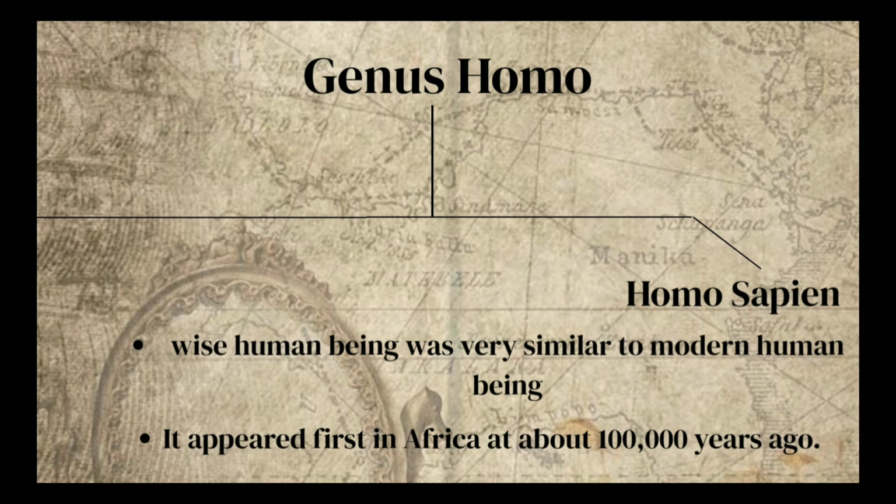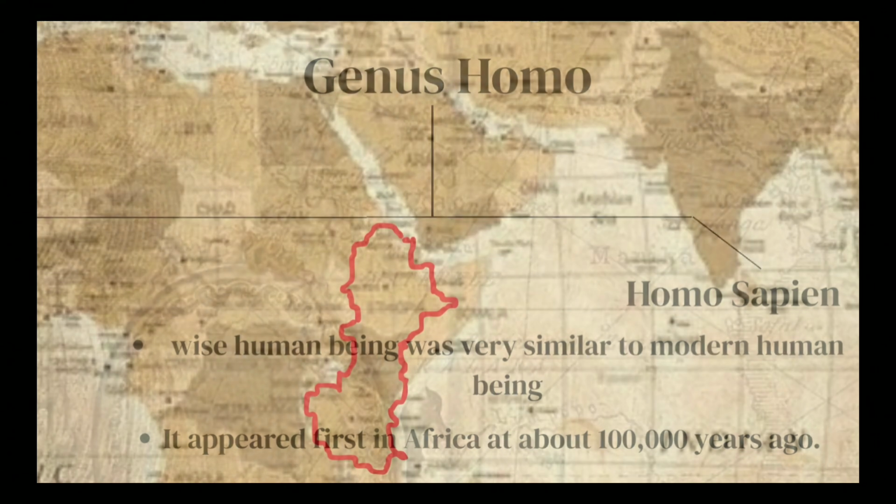Finally, we have the Homo sapiens. These were wise human beings and were very similar to modern human beings. They appeared first in Africa at about 100,000 years ago. Modern human beings appeared about 40,000 years ago. They were different in many ways from their ancestors. They had large brains, they were bipedal, and they walked erect.